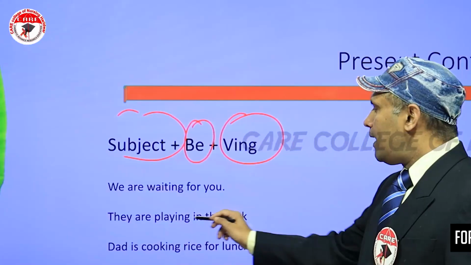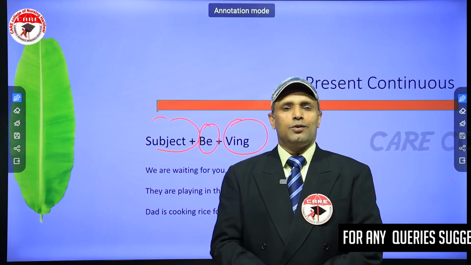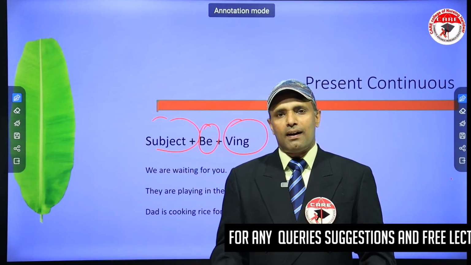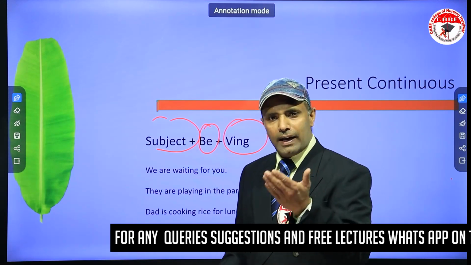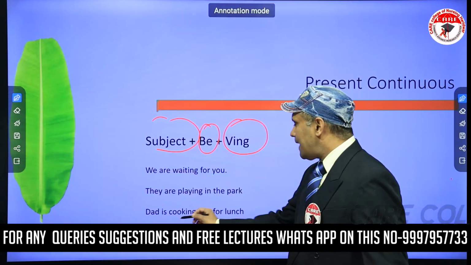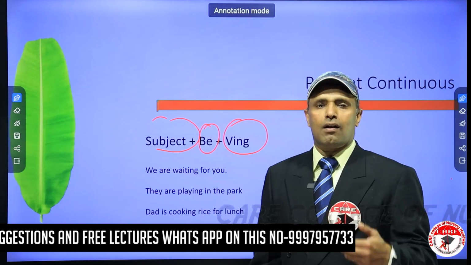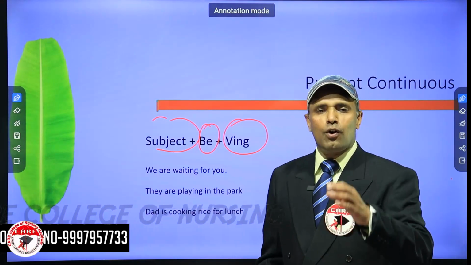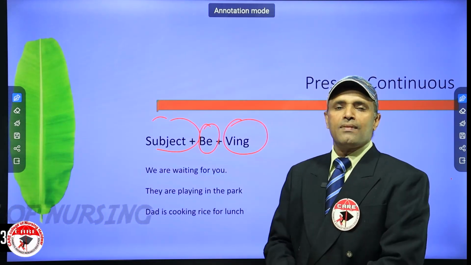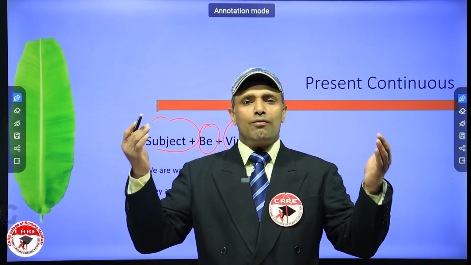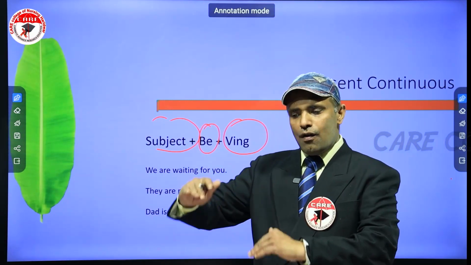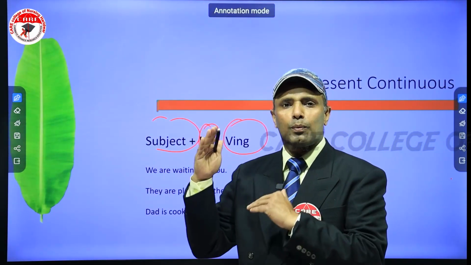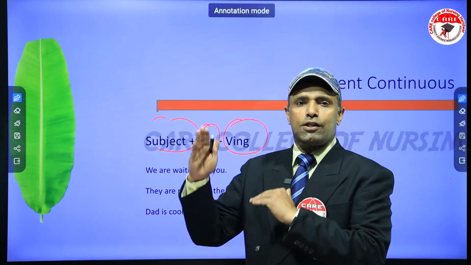Alright, so they are playing in the park. They are playing in the park is directly saying what is going on right now. Alright, so dad is cooking rice for dinner or lunch. Dad is cooking rice for lunch. So what is going on? All these examples give us what is going on right now. It's giving emphasis for the present thing. What is in progress now? It's already started. It's in progress.